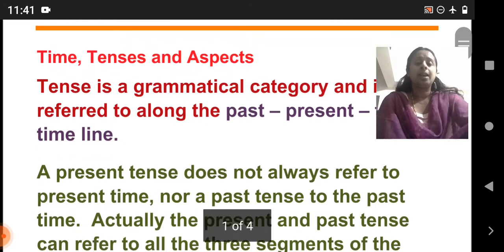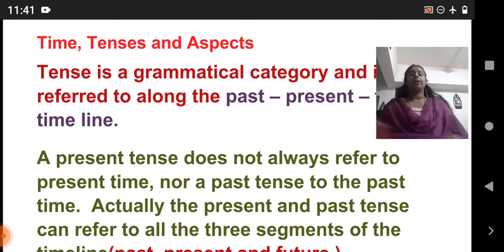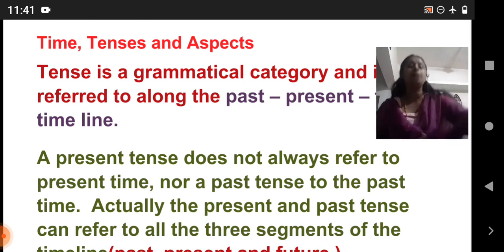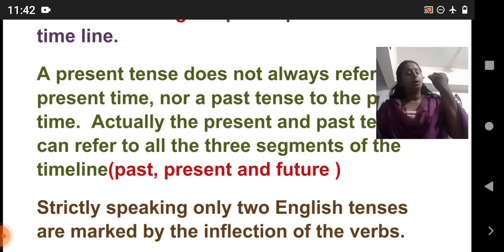Okay. And present tense does not always refer to present time. You must be careful of this point. You must keep in mind that a present tense does not always refer to present time, or a past tense to the past time. Okay. Present and past tense actually refer to all three segments of the timeline. So a present tense does not need to mean the present time. It may refer to the three segments of the timeline. That means it may show the past, present, and future.